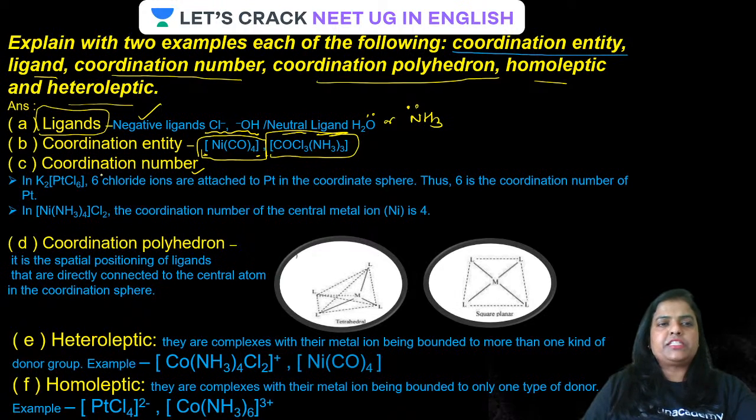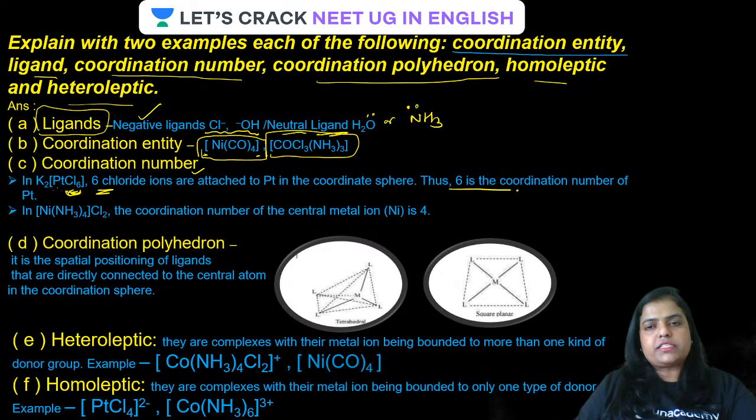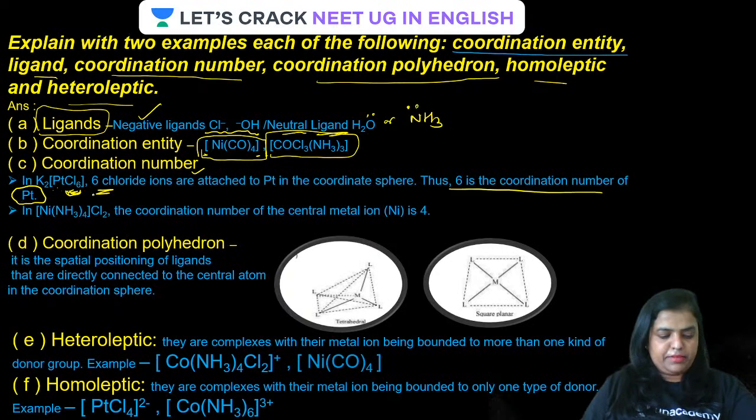Now, what is coordination number? Coordination number is basically the number of ions or ligands, which can be ions or neutral molecules, surrounding the central metal atom in the coordination sphere. For example, in K2PtCl6, there are 6 chloride ions surrounding the central metal atom platinum. Therefore 6 is the coordination number of platinum.